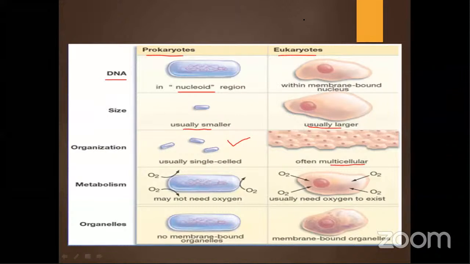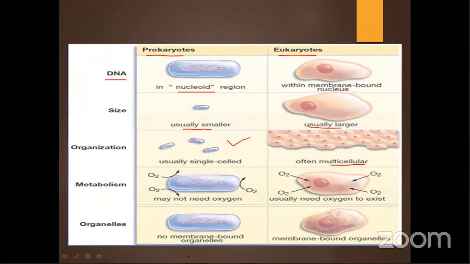Okay. So yes, ribosome is present in both. Cell division occurs by budding or fission in case of your prokaryotes. Yes, histone is absent in prokaryotes, correct? Then what about nucleolus, guys? What about nucleolus?